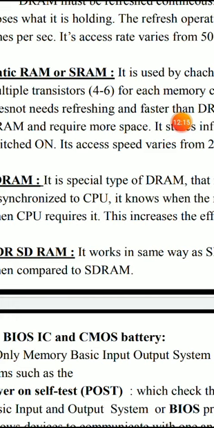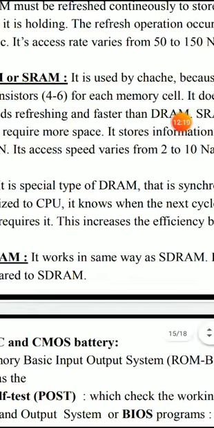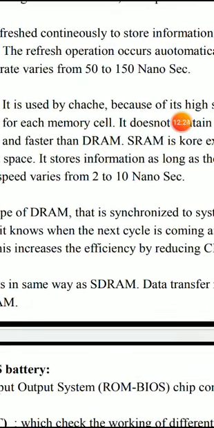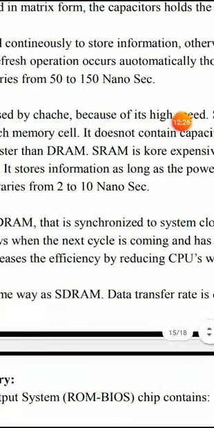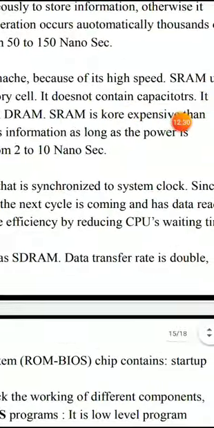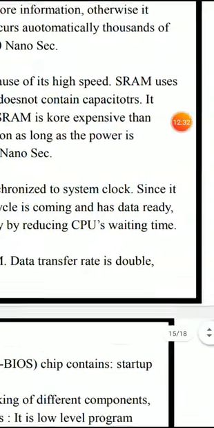Like that, the processor will process instructions one by one. That's why it is synchronized with the clock of the computer's central processing unit. Doing so increases the efficiency of a CPU by reducing its waiting time.